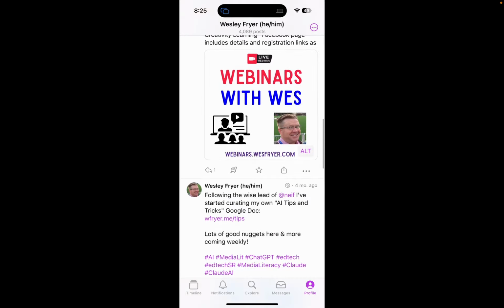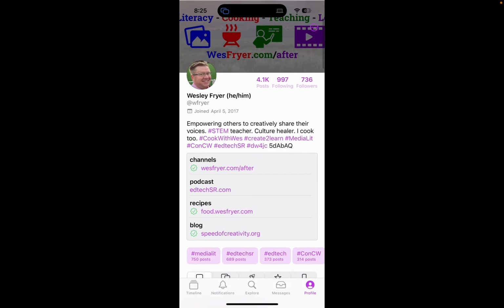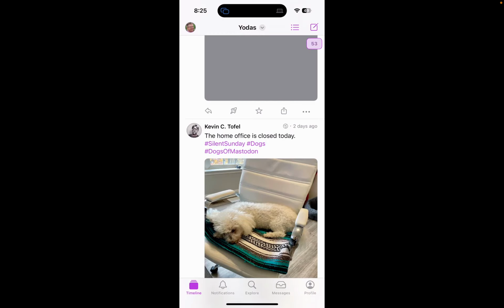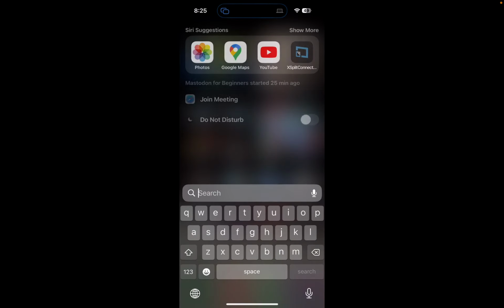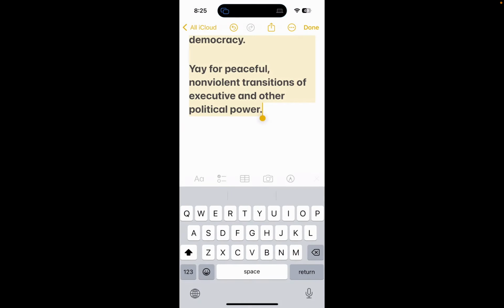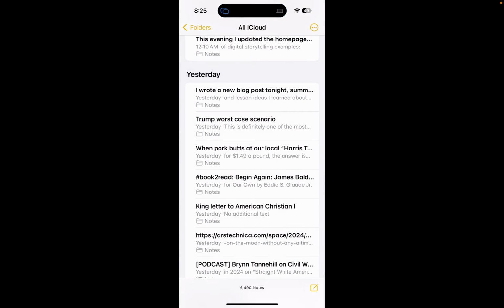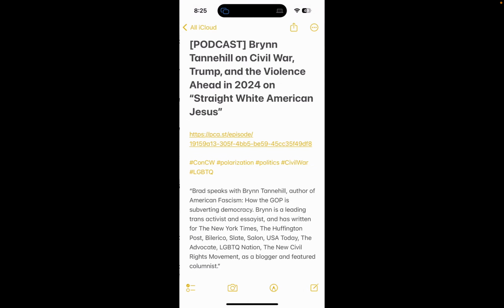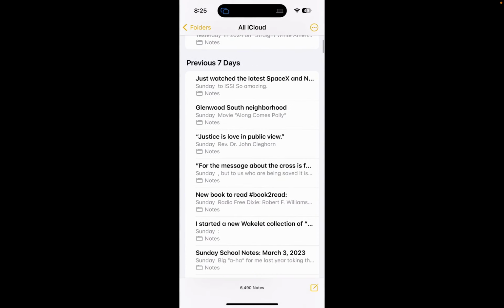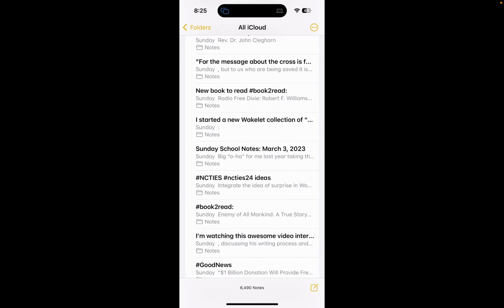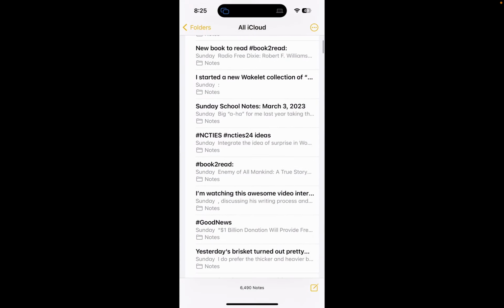I love this one a lot. The same content that I was looking over on the web, but I'm seeing it here in the Ice Cubes app. Here's the reason I love Ice Cubes so much. I'm going to go ahead and write a new post. So I'm going to tap in the upper right corner here, and I could compose a post. And again, my workflow is usually to open up my Notes app here. And let's see. Yeah, I don't want to mess. I've been reading some political stuff that's kind of gotten me down a little bit. So let's try to keep it light here tonight. Oh, jeez, I've got too much. Whatever. There you go. Look at this.